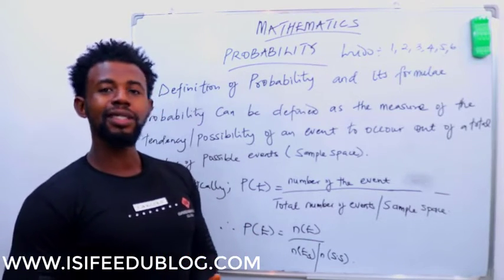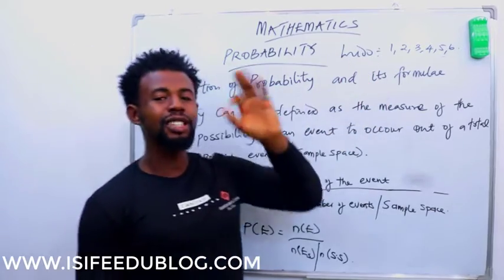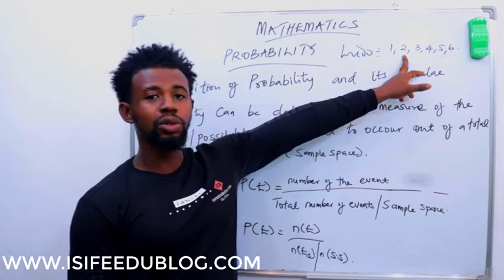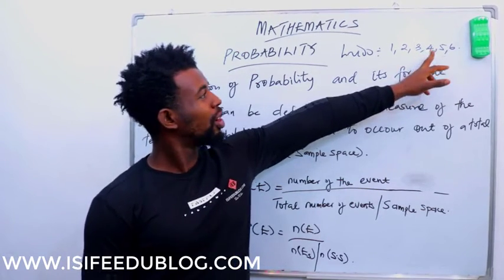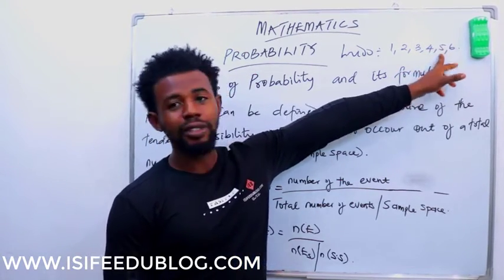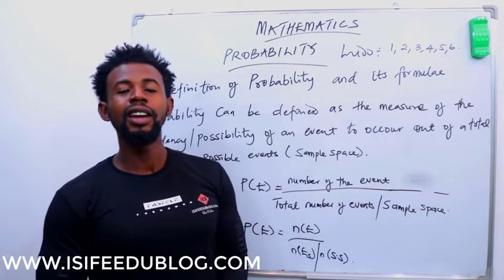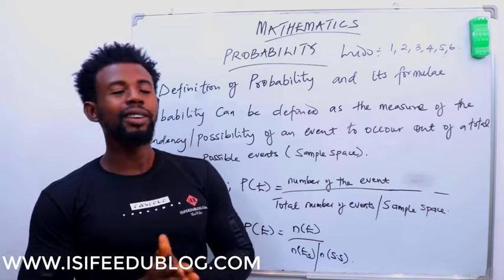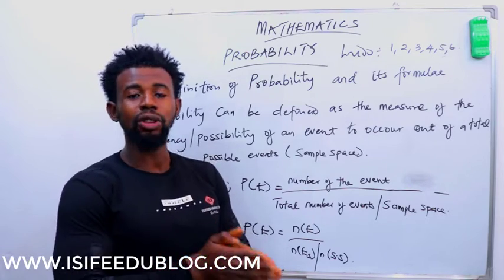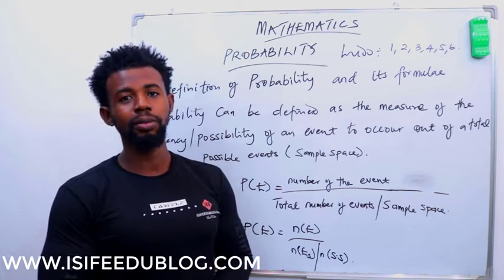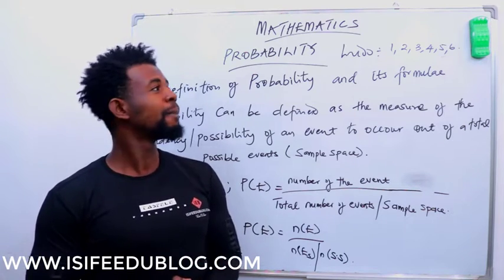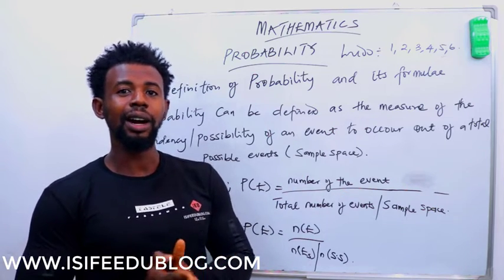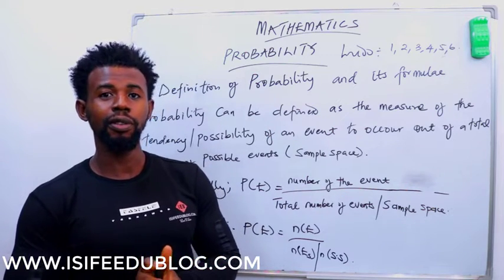Now, this experiment has these 6 possible occurrences: either we have a 1, or a 2, or a 3, or a 4, or a 5, or a 6. Each of these faces is known as an event. Each face is an event that can occur from the experiment, and the experiment is the rolling of the dice. How many events can possibly come out from the rolling of a Ludo?